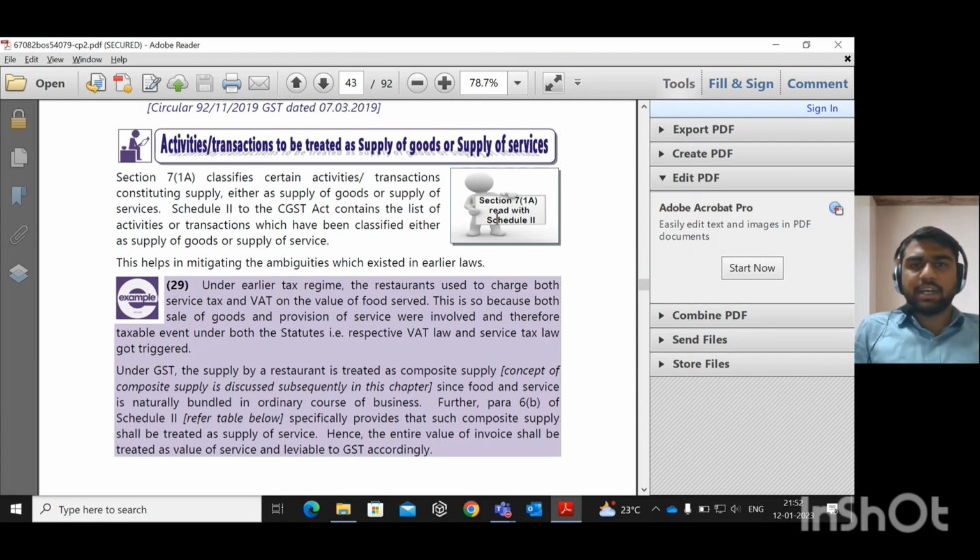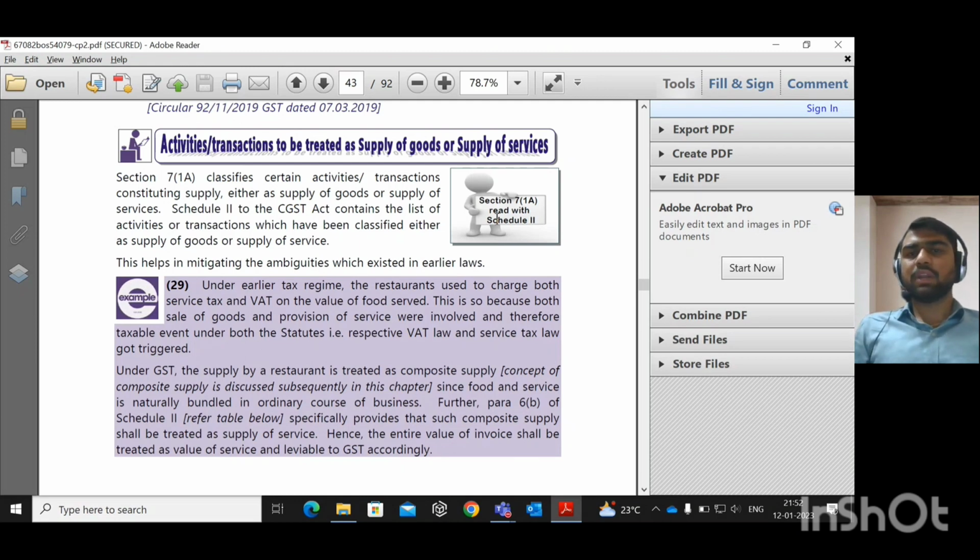That means a VAT portion was available as an abatement in the service tax, and for the good component, VAT was levied. That is how it was in the old indirect tax domain. But now in GST, there is no such split between service and good, as Section 7(1A) says that restaurant service will be wholly classified as supply of service only. Like that, some supplies are classified as supply of service only.